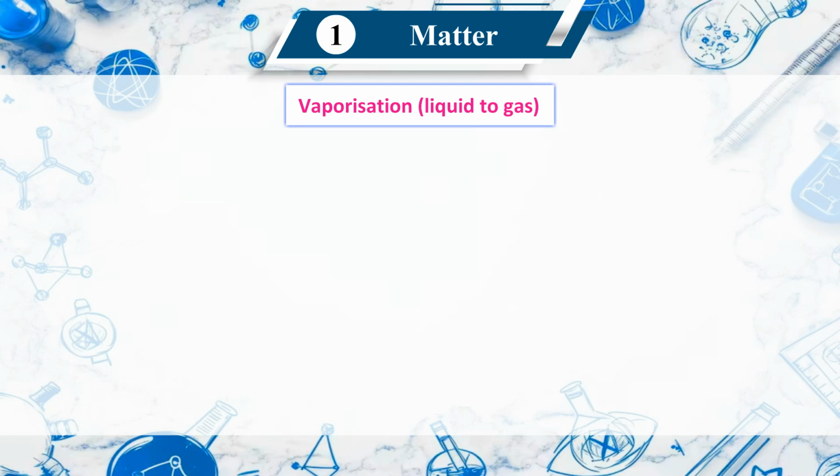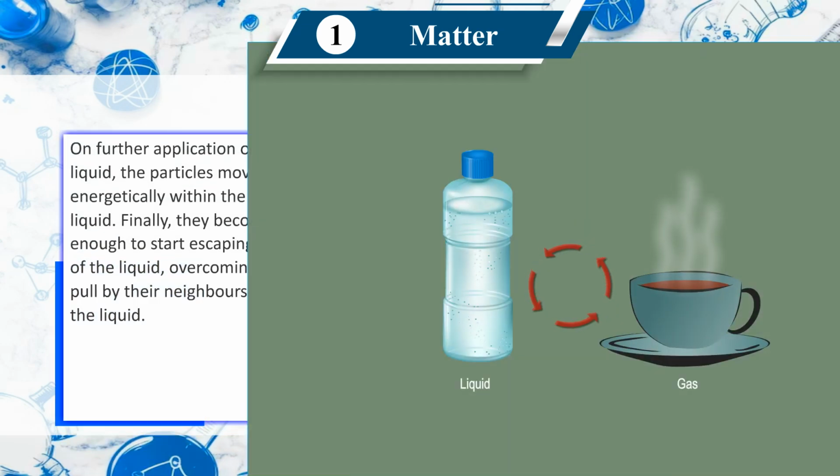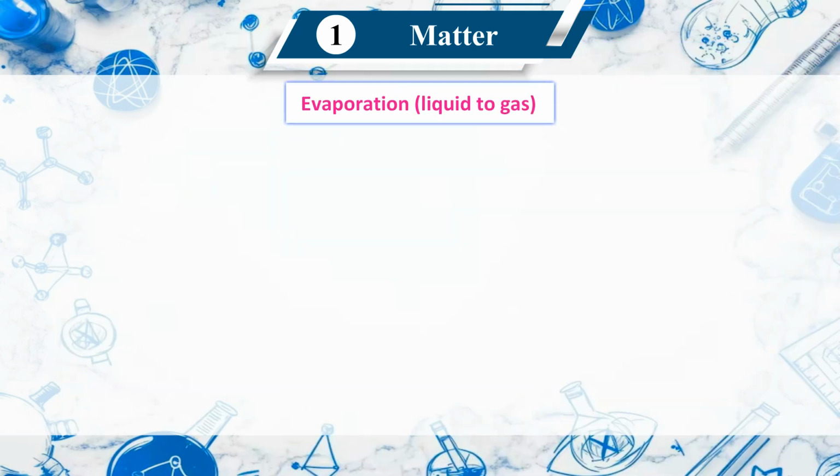Vaporization, liquid to gas. On further application of heat to the liquid, the particles move around more energetically within the volume of the liquid. Finally, they become energetic enough to start escaping from the surface of the liquid, overcoming the backward pull by their neighbors in the volume of the liquid.